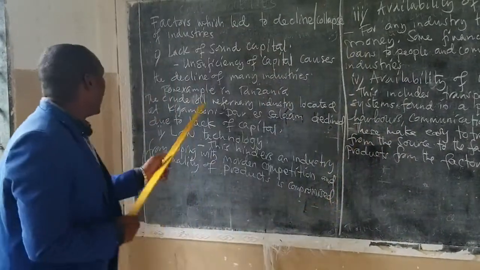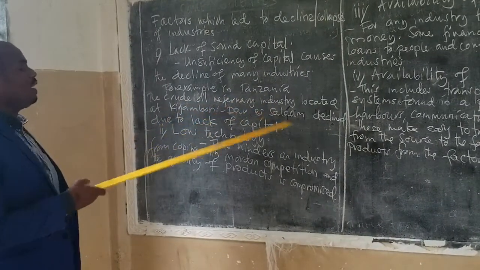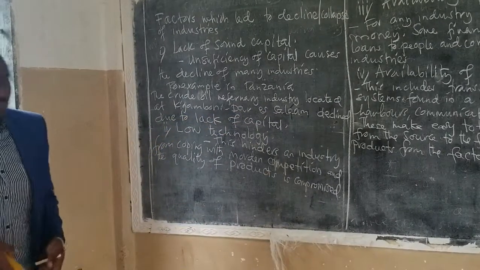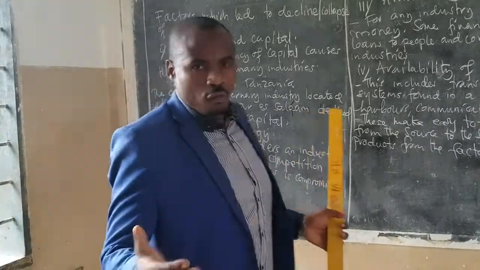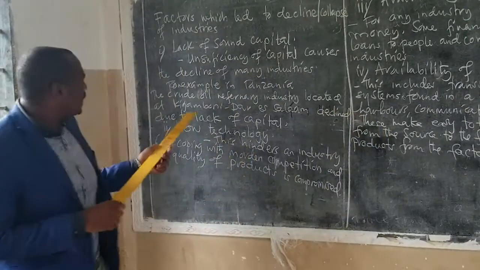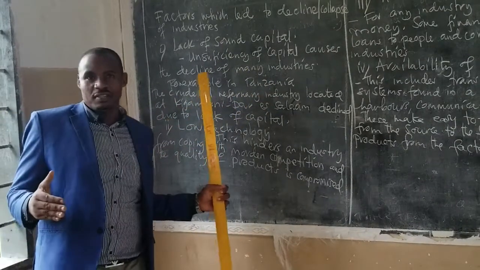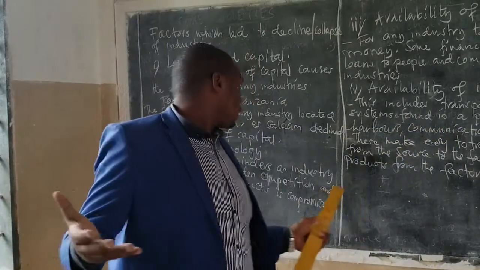For example, here in our country, Tanzania, the crude oil refinery industry located at Kigamboni, Dar es Salaam, is declining due to the lack of capital. We have this industry at Kigamboni, Dar es Salaam. This crude oil refinery industry collapsed due to lacking capital.